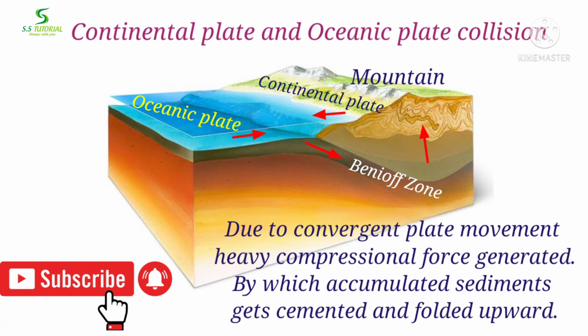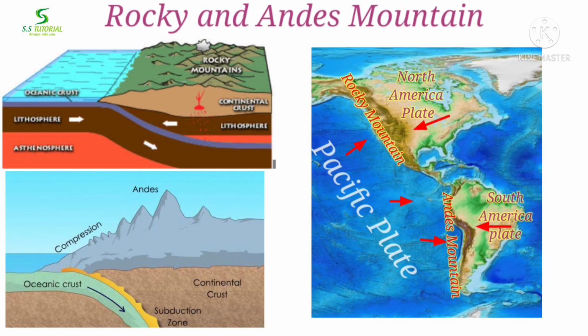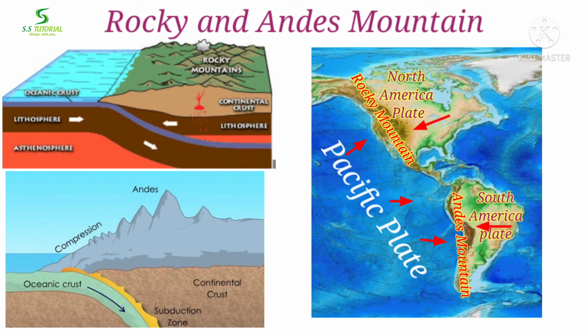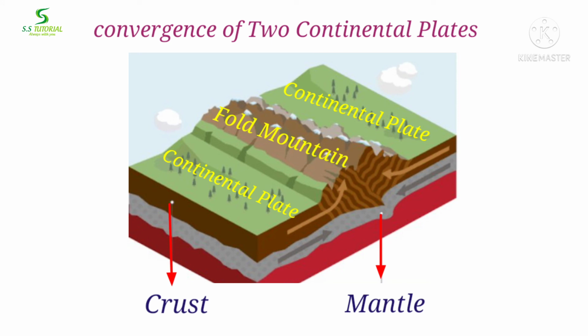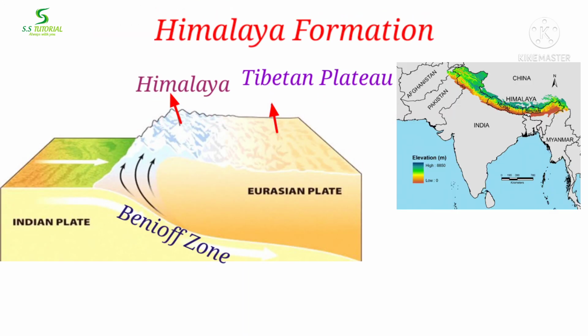Due to this high compressional force, the sedimentary rocks get folded and pushed upwards, and ultimately fold mountains form. The Andes and Rocky Mountains form due to convergence of the Pacific plate and the North and South American plates. Sometimes, due to convergence of two continental plates, fold mountains may form. Due to convergence of the Indian plate and the Eurasian plate, the Indian plate subsides under the Eurasian plate, and sediments accumulated by different exogenetic processes get cemented. Due to the huge compressional force originating from subduction of plates, they get folded and pushed upward, and ultimately the Himalaya developed.